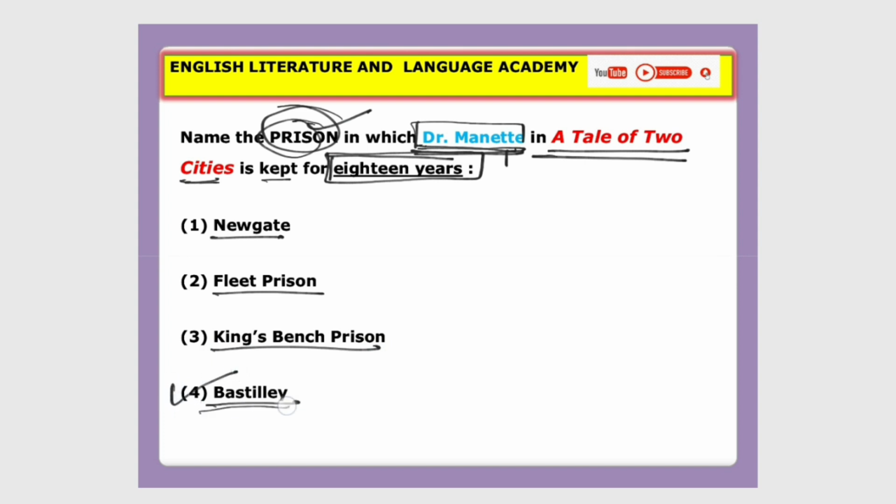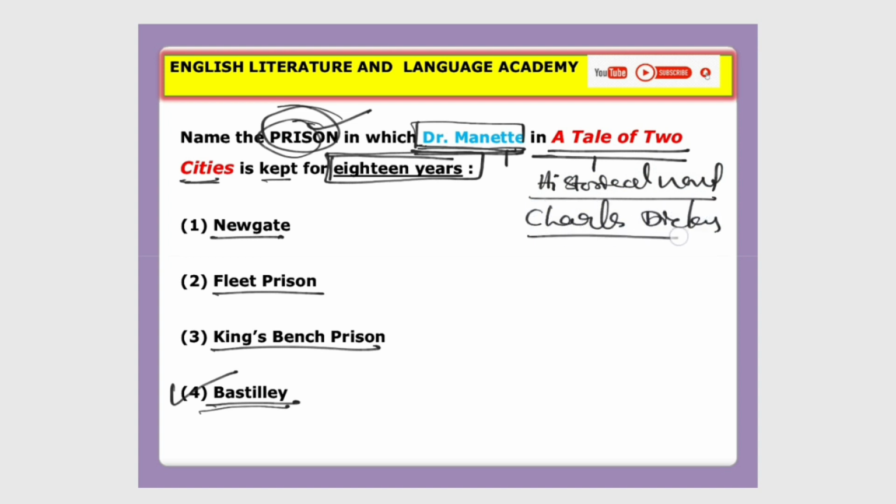That is Bastille. Bastille is the correct answer. As I told you, A Tale of Two Cities is a famous historical novel. Please remember, the genre of the novel is historical novel. The writer is Charles Dickens. He belongs to the Victorian age. The novel was published in 1859.